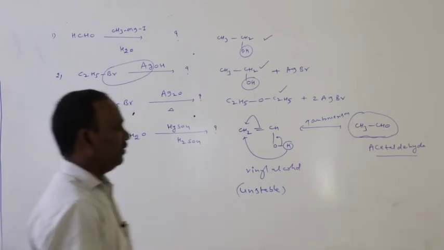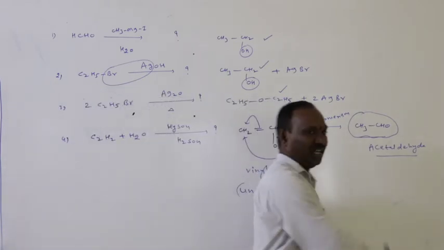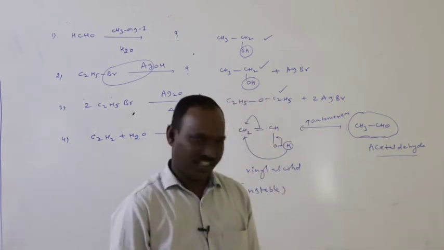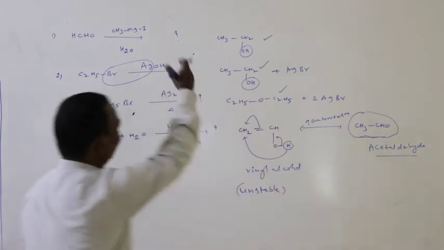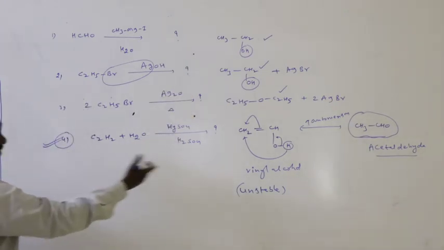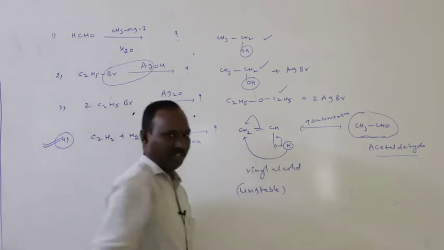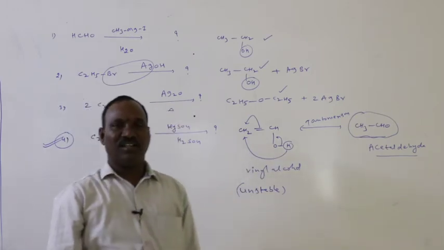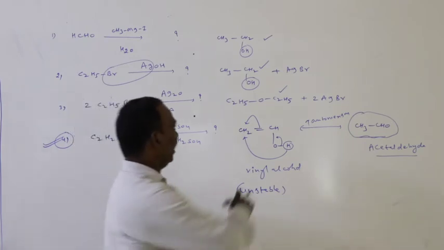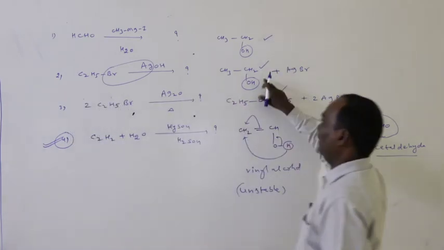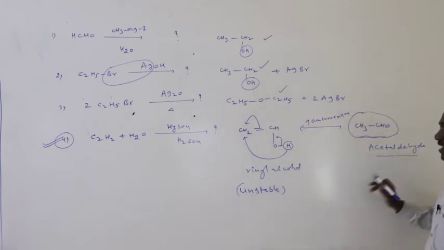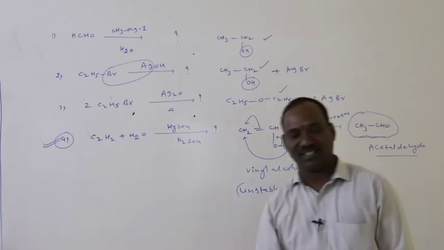Okay, positive Fehling's test is given by aldehydes. Aldehydes give positive Fehling's test. So therefore, among these four reactions, the fourth reaction's major product is acetaldehyde. Acetaldehyde gives a positive Fehling's test. Okay, alcohols negative Fehling's test, ethyl alcohol negative, diethyl ether negative, only aldehydes give positive Fehling's test.